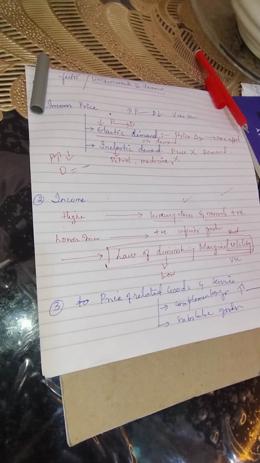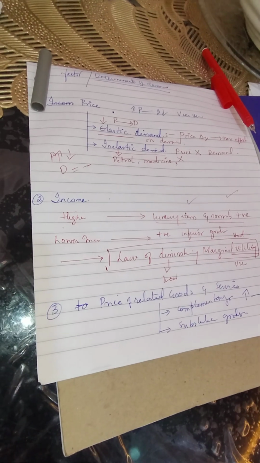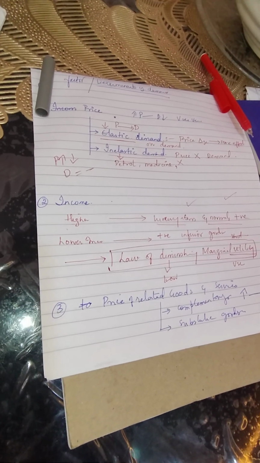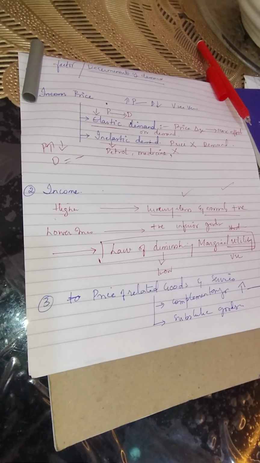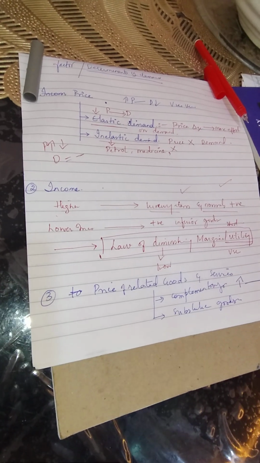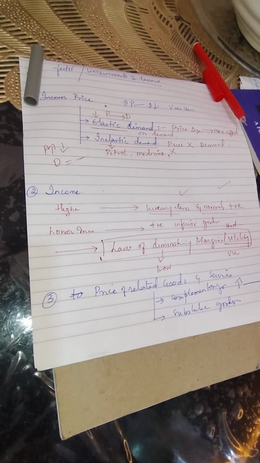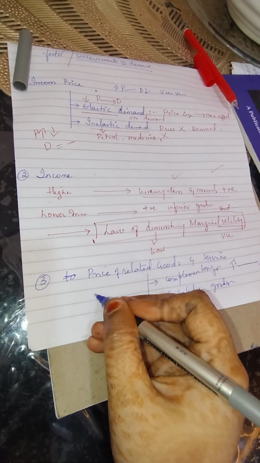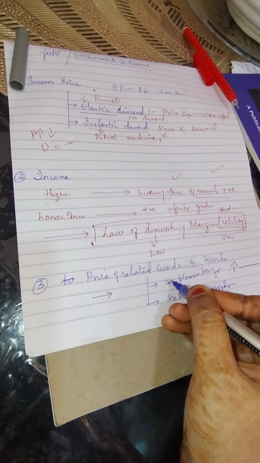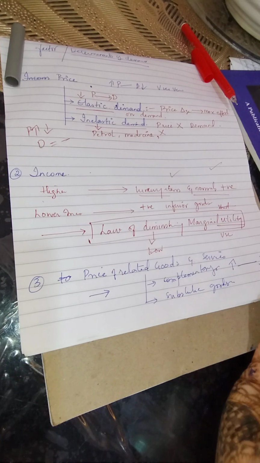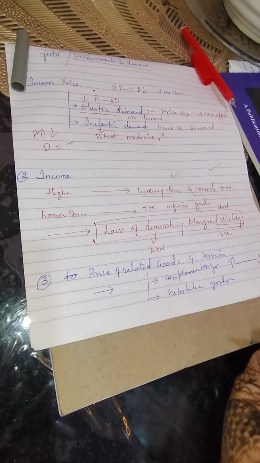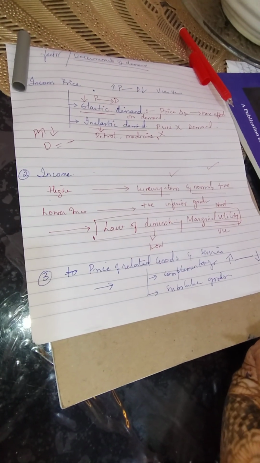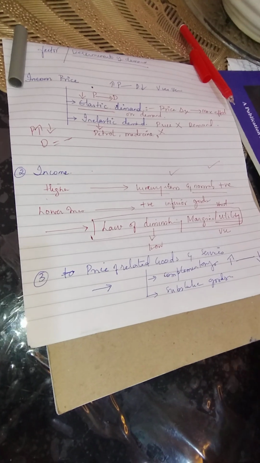So what happened is, when gas prices rose, it automatically affected the complementary good, that is, the demand for SUV trucks decreased. So that is, I must say, the relation, the effect of complementary goods on the demand of the product. Let me give you another example: a rise in sugar prices will decrease the demand for tea, because people will avoid having tea.